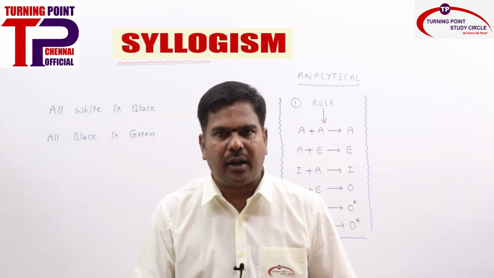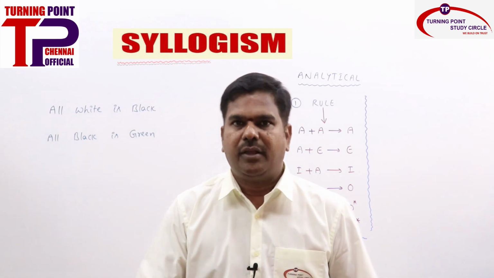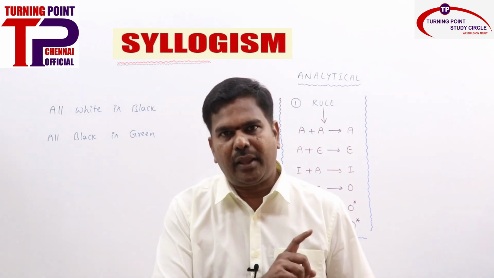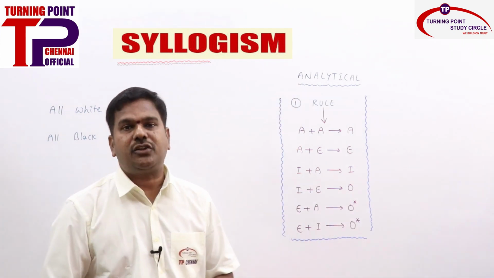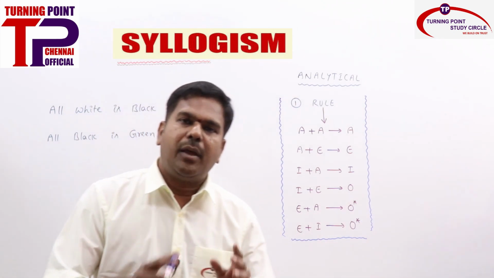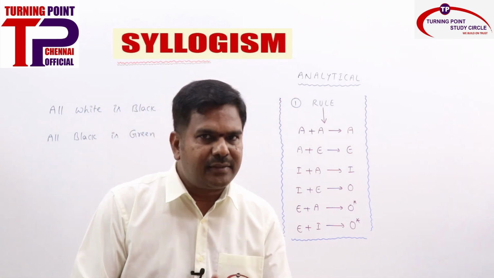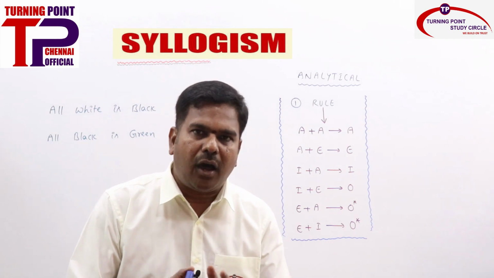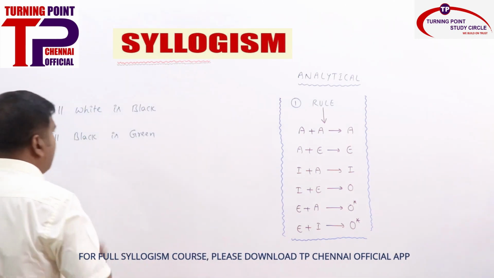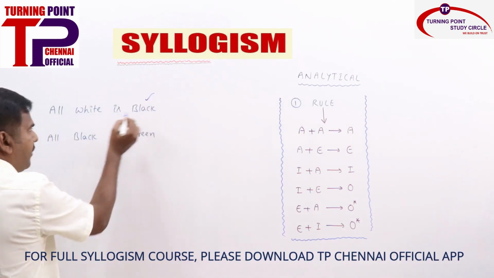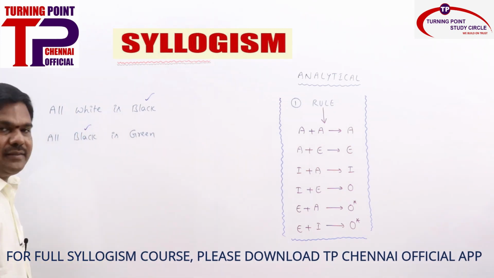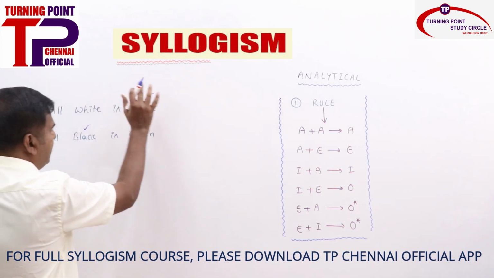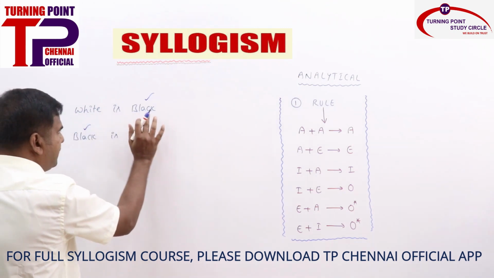The meaning of proper alignment: there must be a common term. If there is no common term, there won't be any conclusion at all. In addition to that, the common term must be the predicate of the first statement and the subject of the second statement or last statement. This is the subject and this is the predicate, right? This is the subject, this is the predicate.